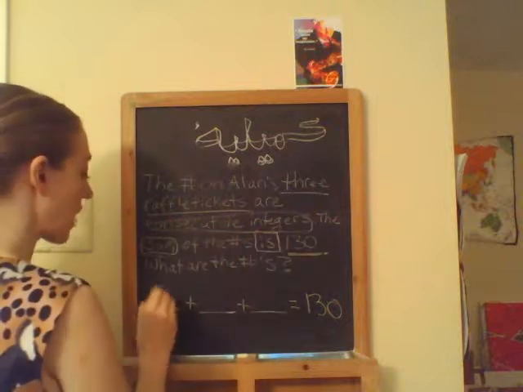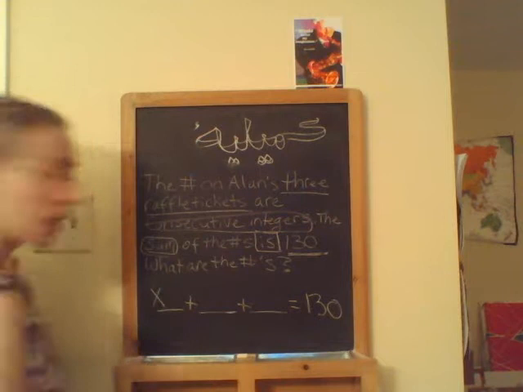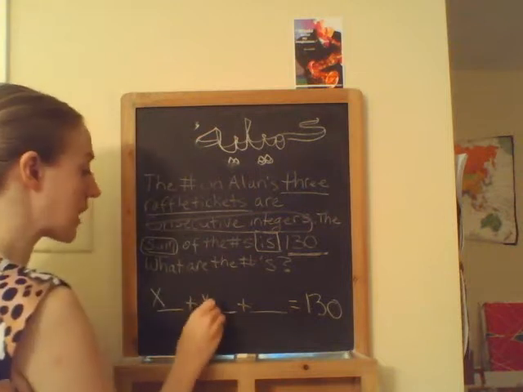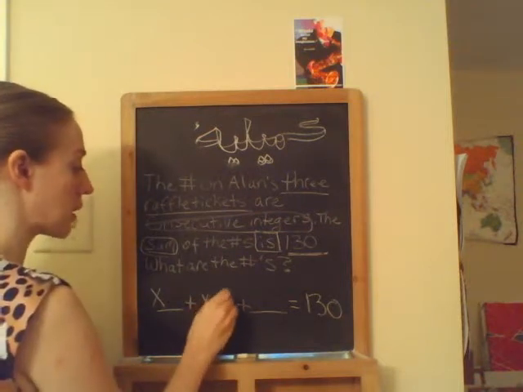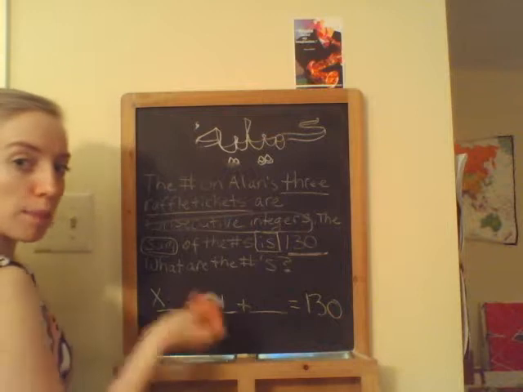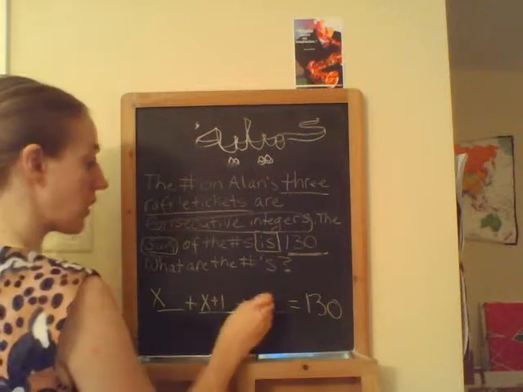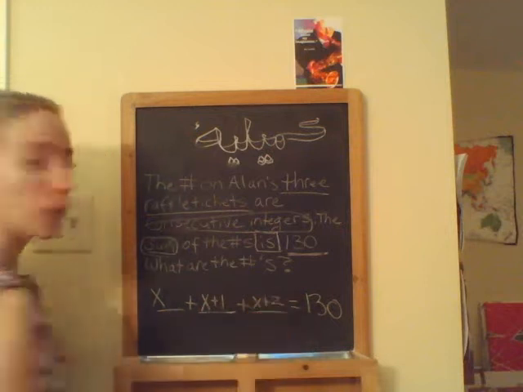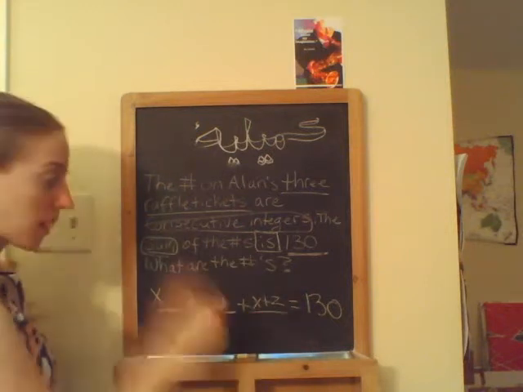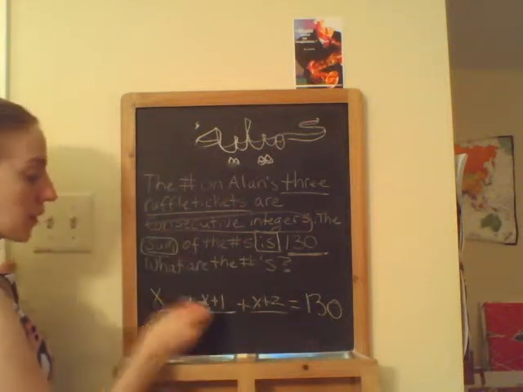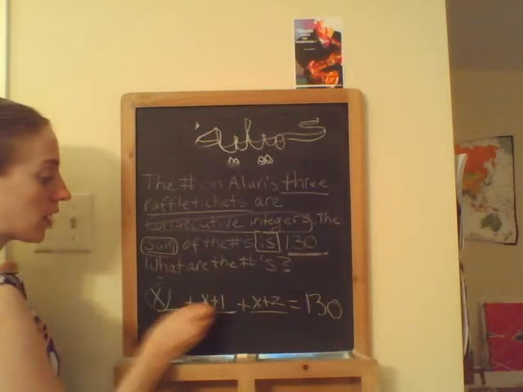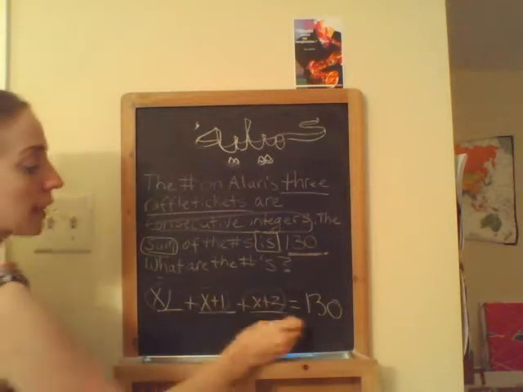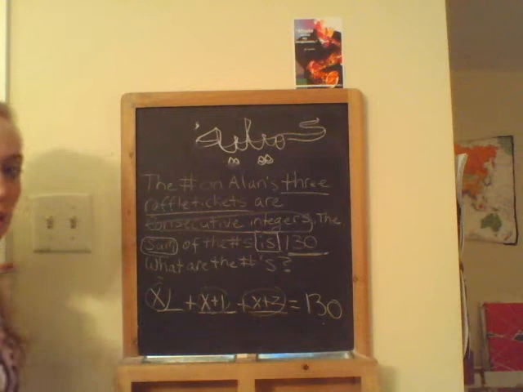Now, we can start with any base number because we know that they're consecutive integers. So we can start with x, and that would be your first number. If they're consecutive, then you have x plus 1 because you're bumping up 1. And then you do x plus 2 because you're bumping up 2 from the first one. That's your first number, your second number, and your third number. We add them all together and get 130.